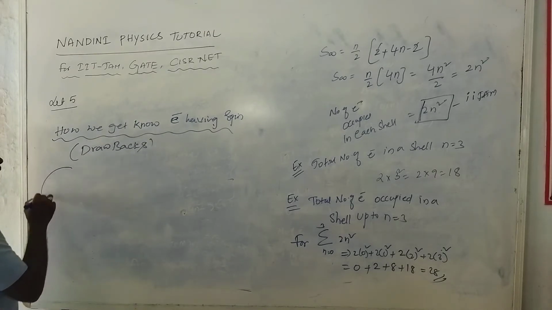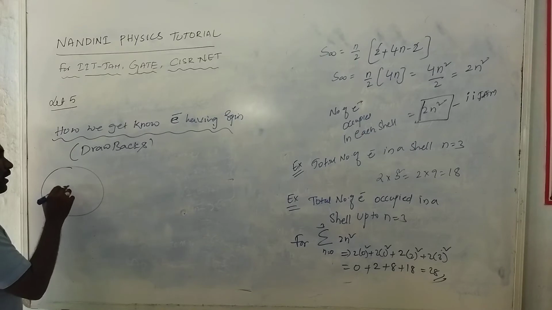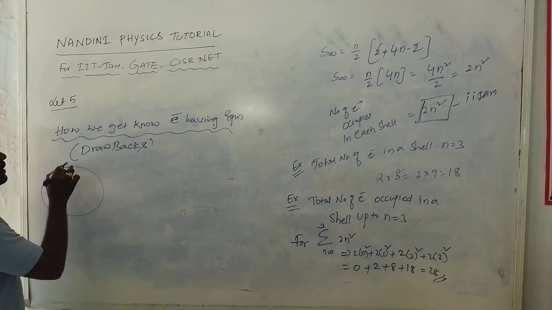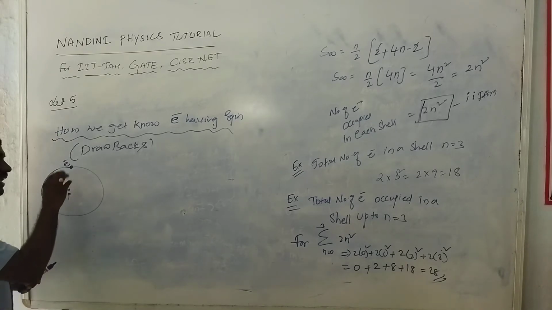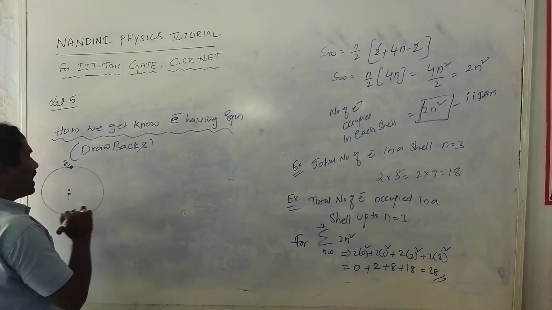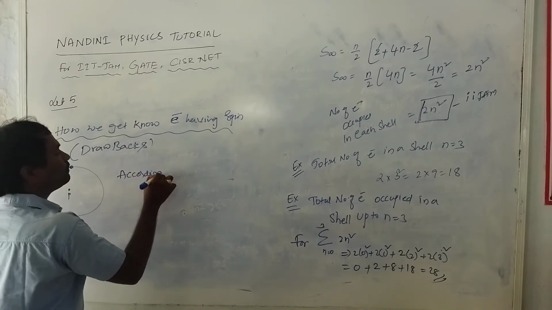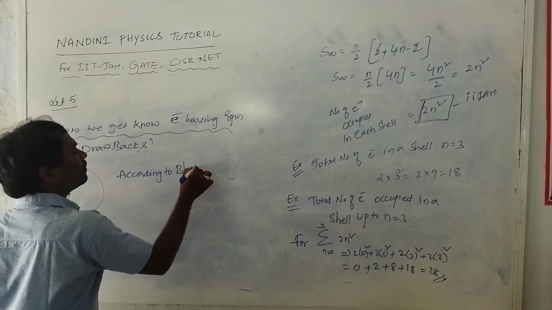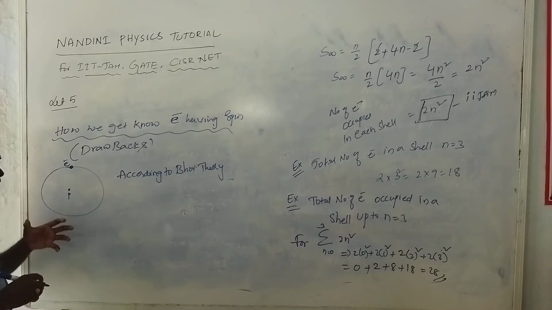So if you consider any hydrogen atom, the center part of this hydrogen atom is the proton, and around this proton some electrons are revolving. Due to this revolving of electrons, some energy states are available. So we will get some energy spectra of the hydrogen atom. See what we get according to Bohr theory: we will get the hydrogen spectra.